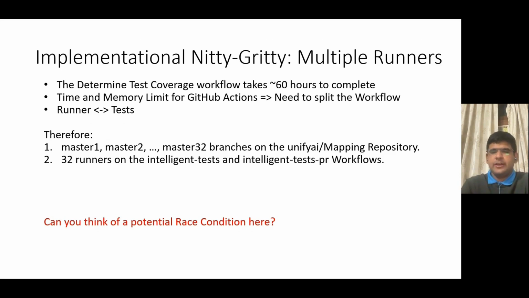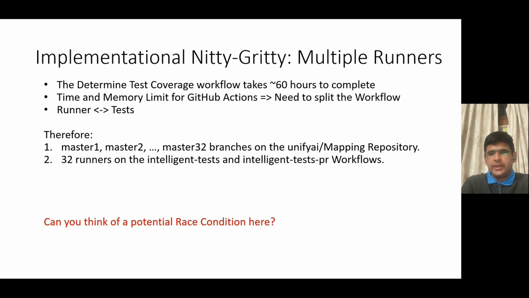The determine test coverage workflow, which I talked about just now, takes about 60 hours to complete if run with a single runner. The GitHub Actions rules don't allow running a single job for more than 6 hours, right? Therefore, determining the coverage within 6 hours becomes important. Thus we need to split the workflow based on the tests into 32 runners.